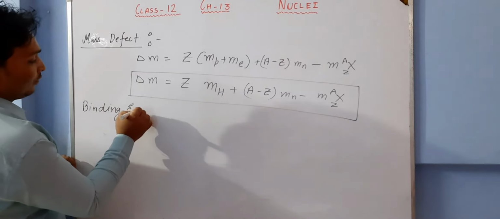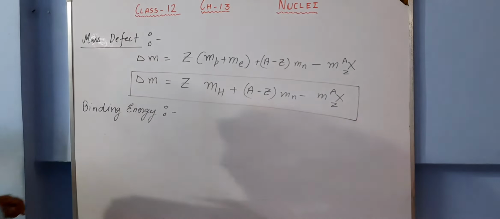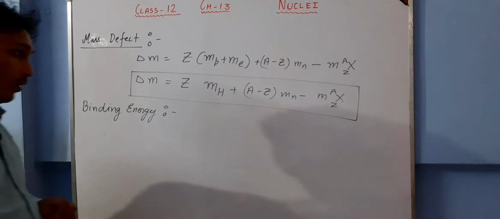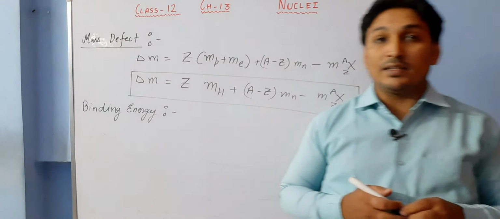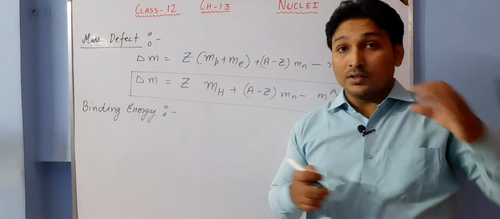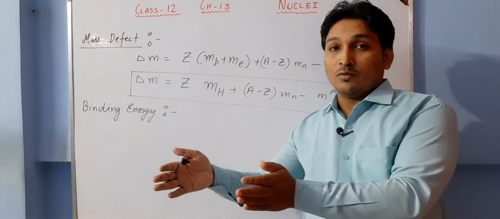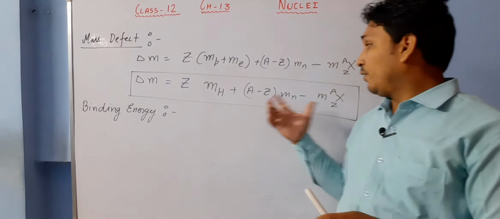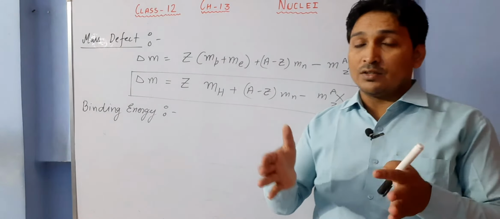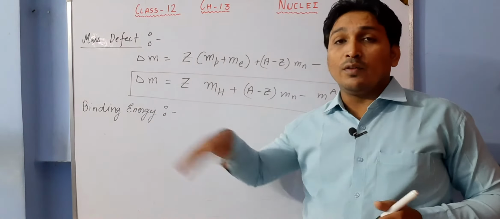Now this is a mass defect, and where has this mass actually gone? A nucleus is not a physical thing. When we add the masses of protons and neutrons, this should be equal to the mass of the nucleus, but the difference between mass of proton plus mass of neutron minus mass of nucleus is not equal to 0, it is equal to delta M. So where has this mass gone?